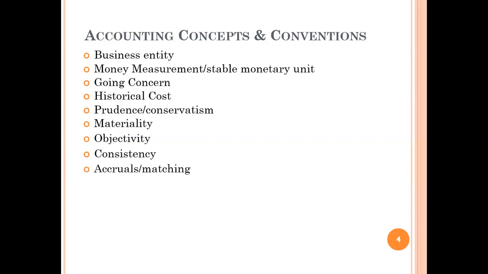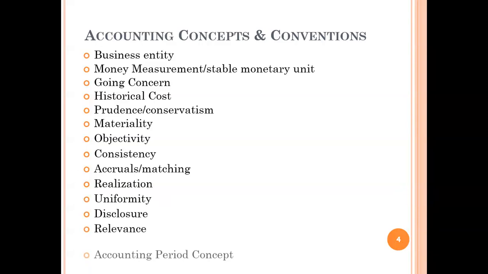The other ones are accruals or matching concept, the realization concept, uniformity, disclosure, relevance, and accounting period concepts. These are the different concepts available in financial accounting. I am going to explain them one by one along with examples for better understanding.